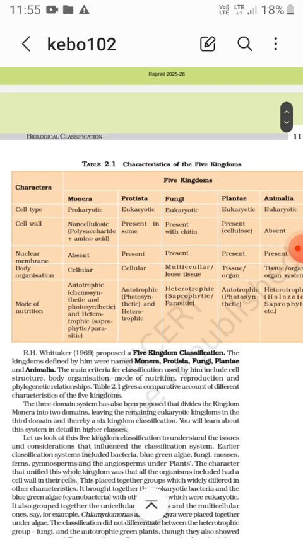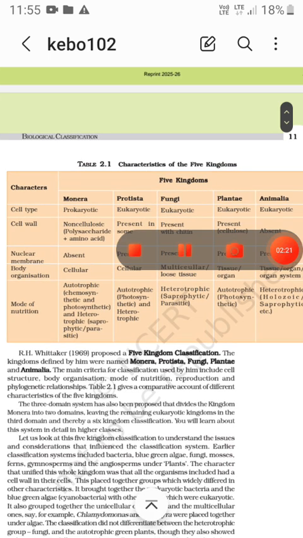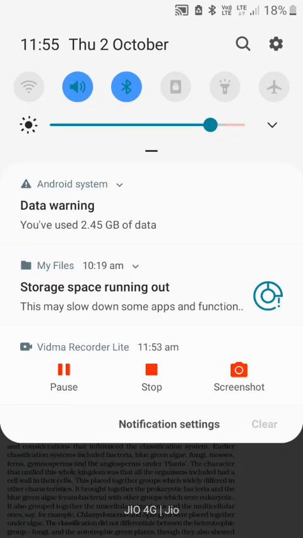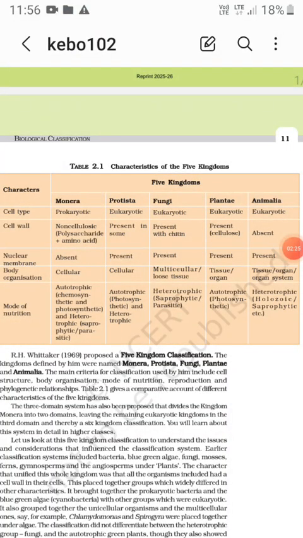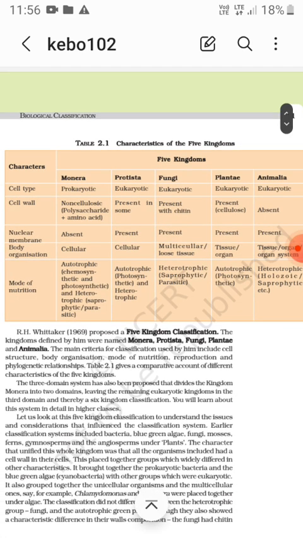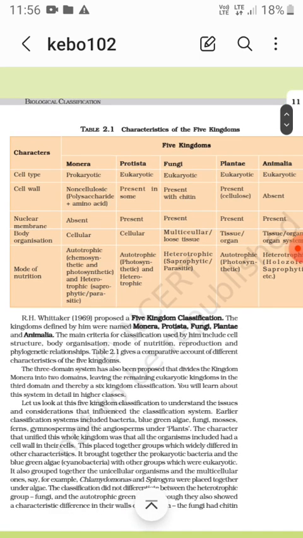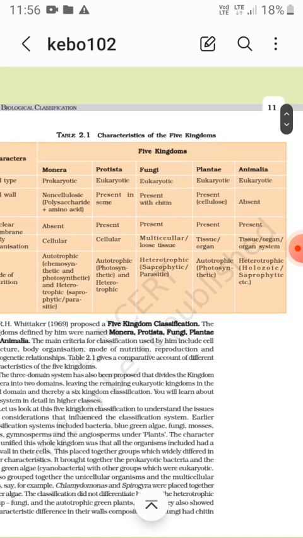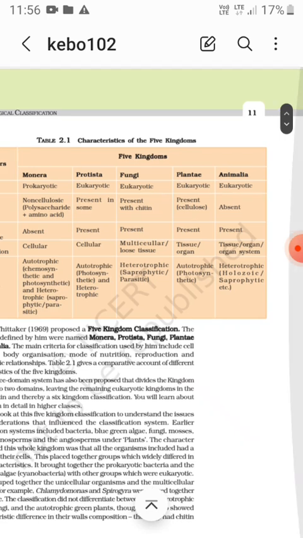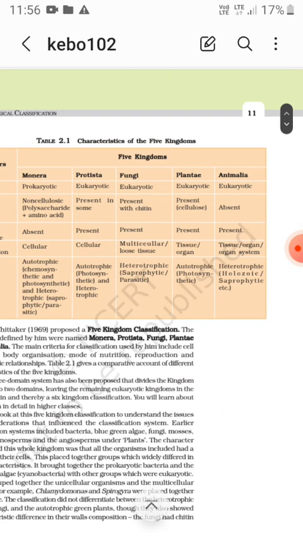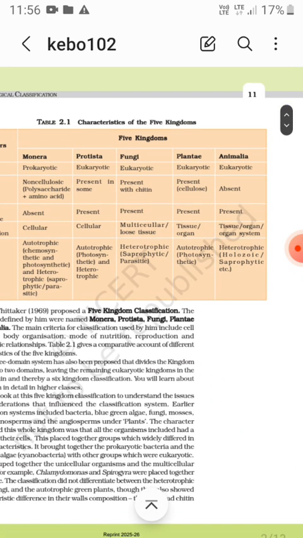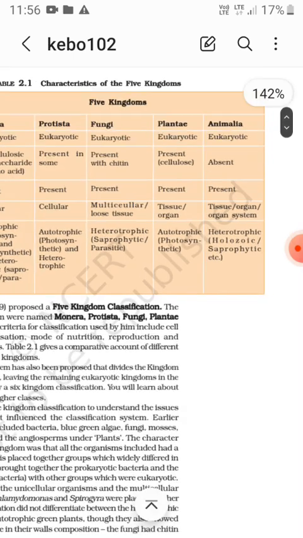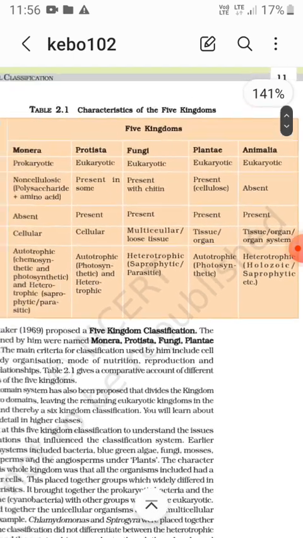Nuclear membrane is absent in Monera and present in the rest. Body organization: cellular in Monera and Protista, fungi multicellular with loose tissue, Plantae tissue and organ, and Animalia tissue, organ and organ system. Tissue, organ and organ system, remember that.